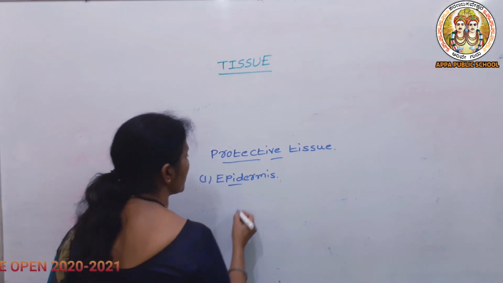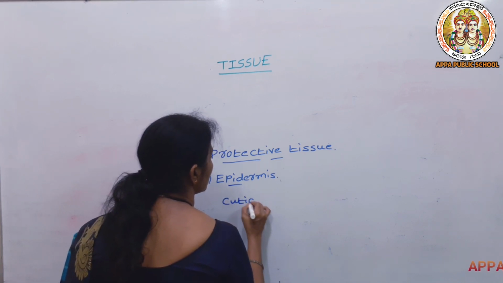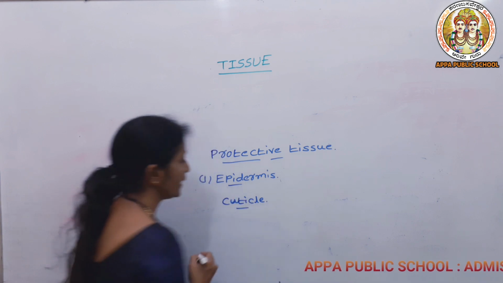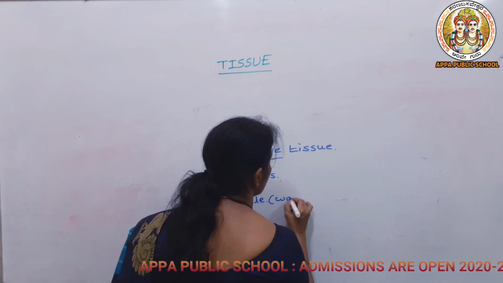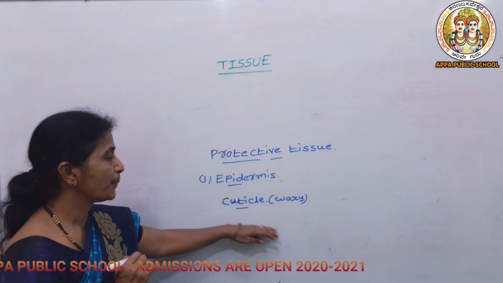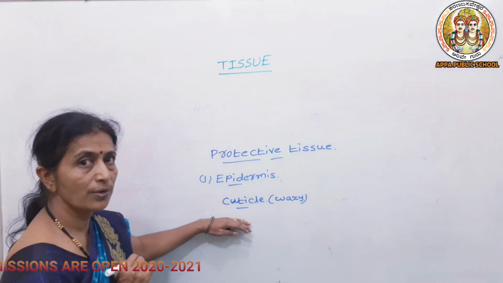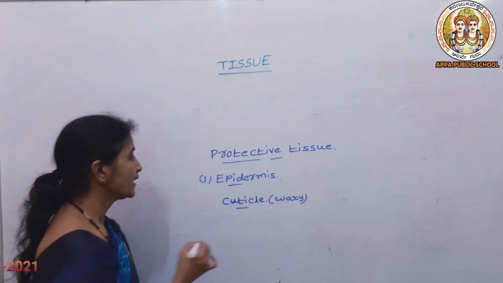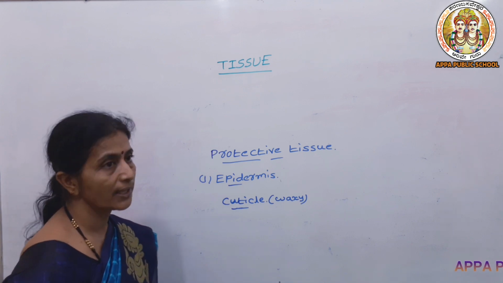And in desert plants it consists of the cuticle. So what is the role of this cuticle? It has a waxy coating. Due to the waxy coating, it prevents the loss of excess water. That's why in the case of desert plants you can see the cuticle.